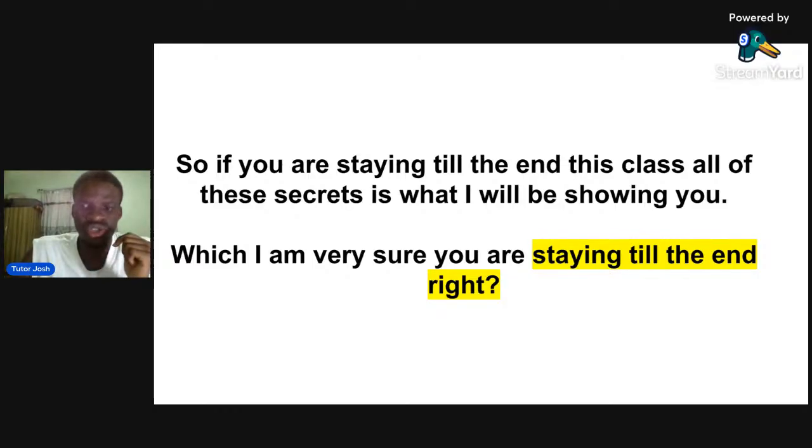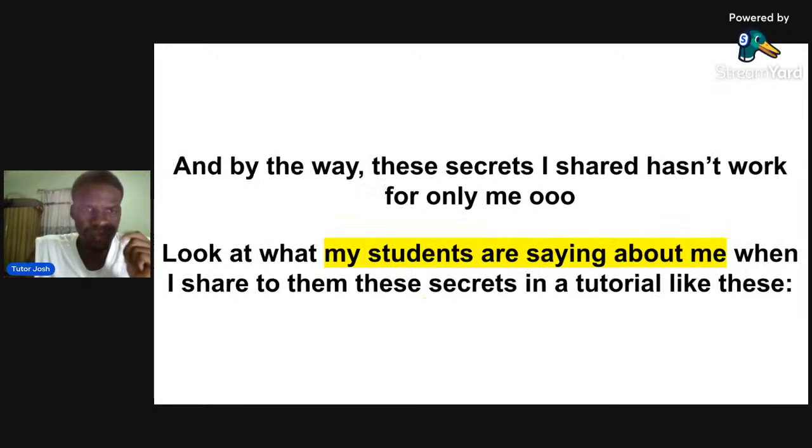So let's just quickly go to the next slide. And by the way, this secret I shared has worked for me. Oh, if you think probably it has been working for only me and no one knows about this secret, now look at what my students are saying about me when I share this secret with them. A lot of them have learned this secret and they are saying a lot about me. So look at what they are saying about me.